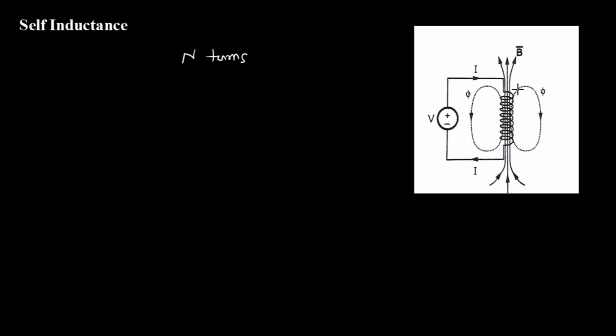Now the flux produced by the magnetic field will link with each turn of the circuit, as I explained just now. Coming to the term inductance, our interest is to define inductance. To know that, I have to explain the flux linking with the turns. The flux linking with the turns can be called flux linkage. Flux linking with turns is flux linkage.